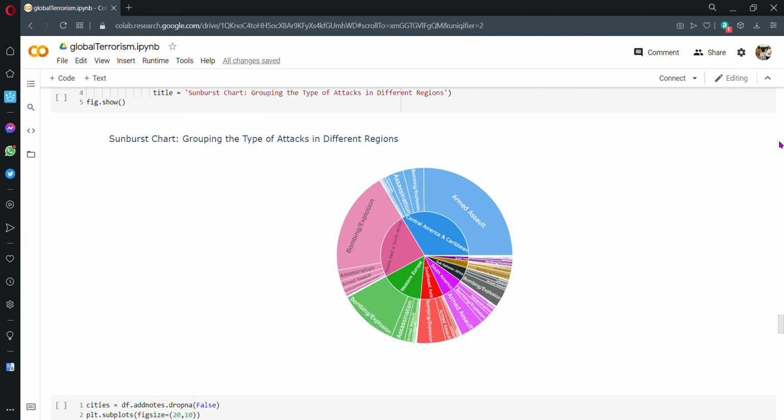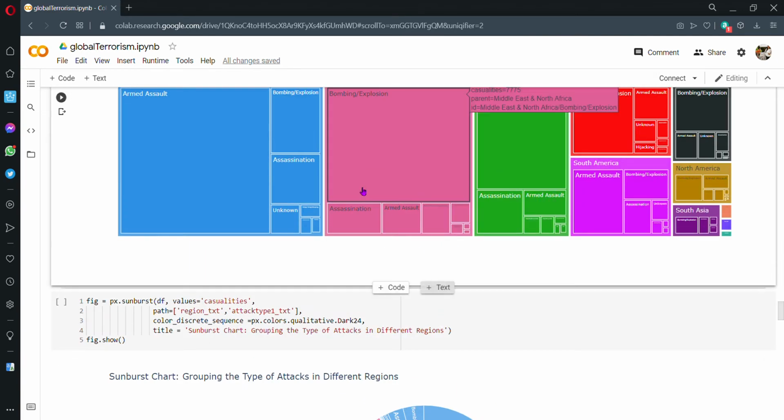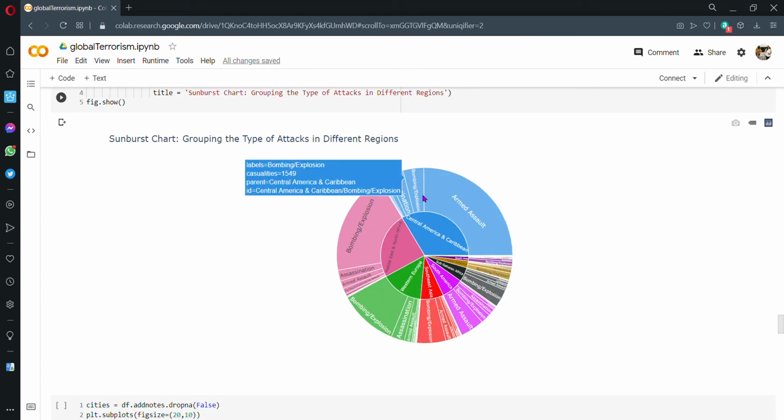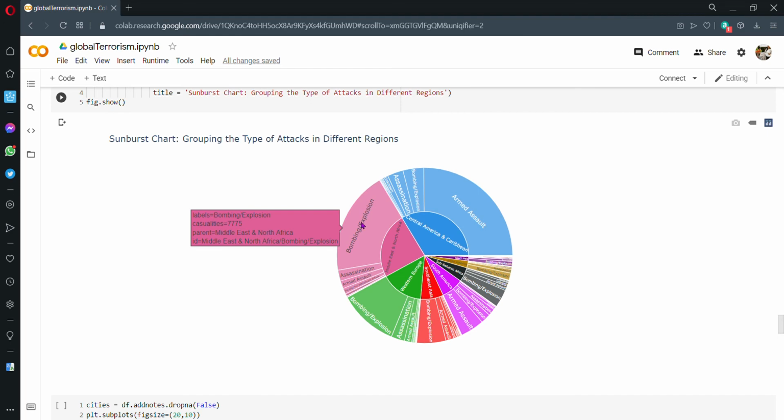Next up, we have the sunburst chart. This sunburst chart has the same information as our previous tree map. The only difference is that I have used a sunburst because I just wanted to see how this visualization would look. So again, we have the different regions in the inner circle, as you can see: Southeast Asia, Western Europe, Middle East and North Africa, Central America, and the casualties and the type of attack that took place in the outer circle.